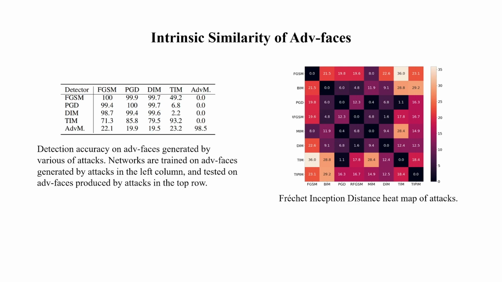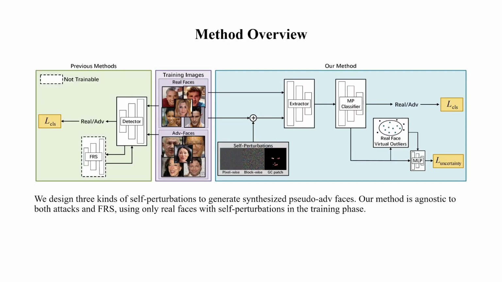We also discovered that generative adversarial networks made adversarial faces have manipulated clues like abnormal color aberrations in high-frequency regions. Based on the above assumptions, we proposed 3 kinds of real face self-perturbation synthesized with pseudo-noise patterns, and a max pooling-based classifier focusing on capturing abnormal local color aberration.